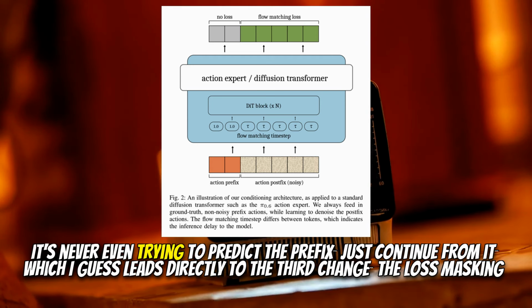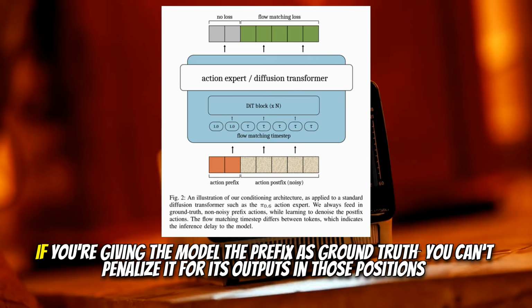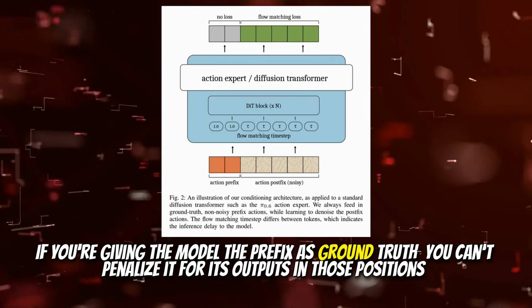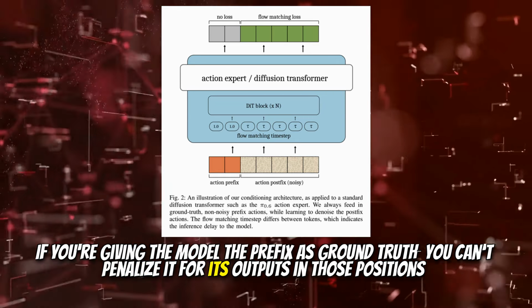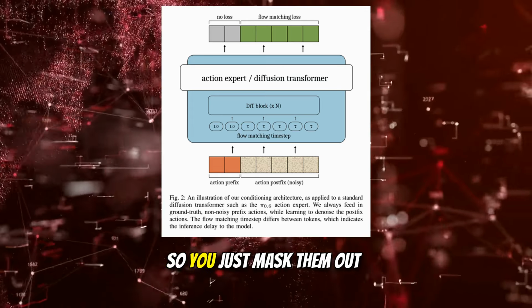It's never even trying to predict the prefix, just continue from it, which I guess leads directly to the third change, the loss masking. Exactly. If you're giving the model the prefix as ground truth, you can't penalize it for its outputs in those positions, so you just mask them out.